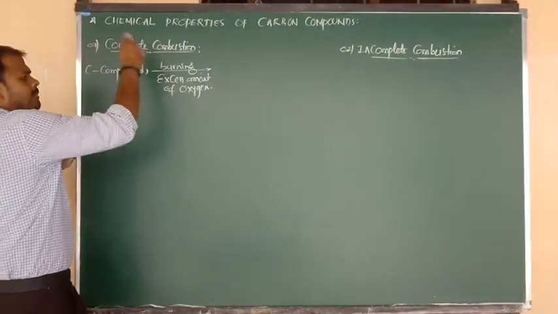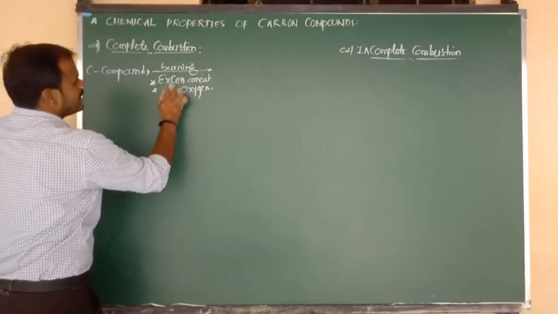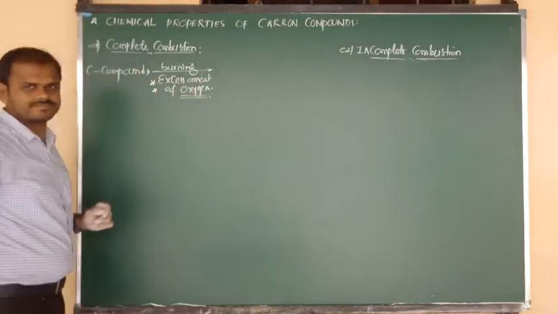So for the purpose of complete combustion, we have to be focused on this one. Excess amount of oxygen required. Okay.